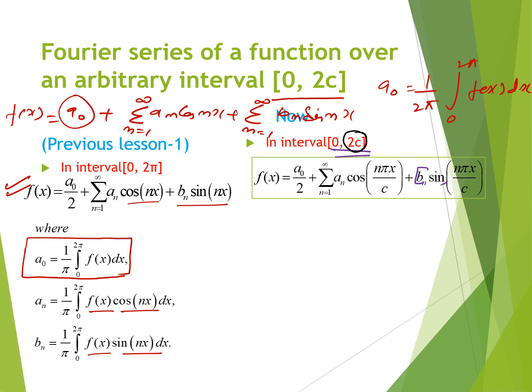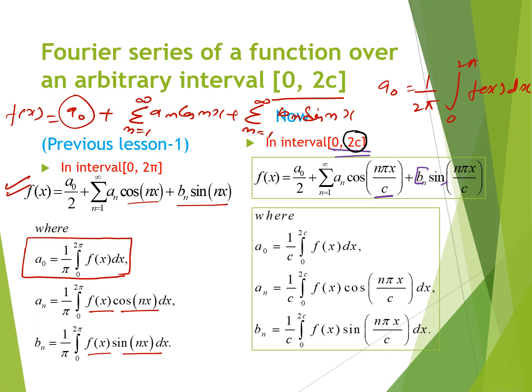Now the formula will be: Fourier series f(x) is equal to a naught by 2 plus summation n is equal to 1 to infinity a n cos n pi x upon c plus b n sin n pi x upon c. The c will be taken in the denominator of the angle.